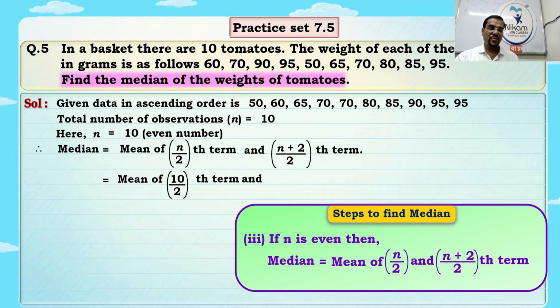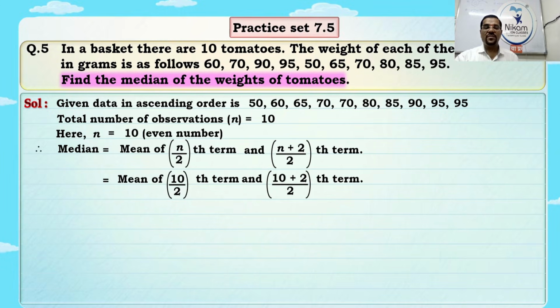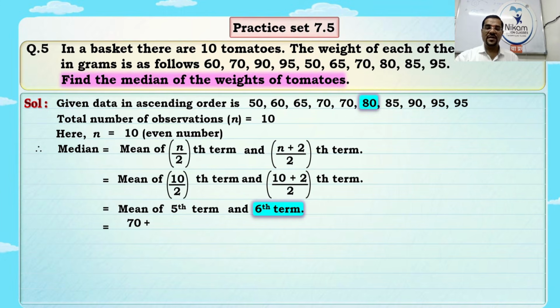Come on, tell me, 10 upon 2th term and 10 plus 2 upon 2, that is the 5th term and 6th term, we will find their mean. So the 5th term is what? 70. The 6th term is 80. Can you see? Okay, very good. So 70 plus 80. We have to find the mean. There are two numbers, so addition and divided by 2. That is the mean. So 70 plus 80 is 150. Very good. Upon 2. What is that answer?